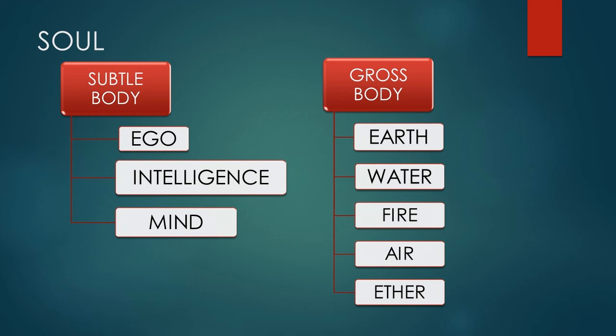We are souls. But we have gross and subtle bodies. The subtle body is our mind, intelligence and ego, and the gross body consists of the 5 material elements: earth, water, fire, air and ether.